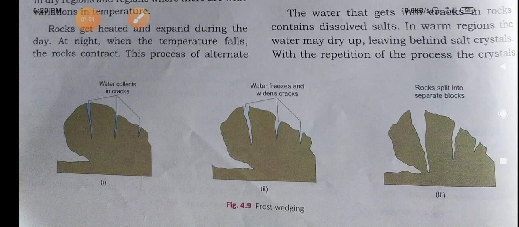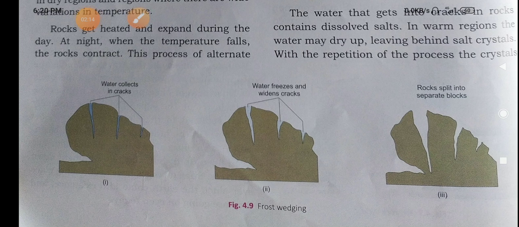The processes that cause changes in landforms involve the breaking down of rocks at one place and often the removal of the broken pieces and their deposition elsewhere.